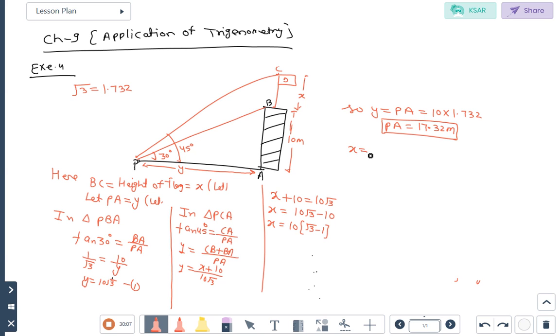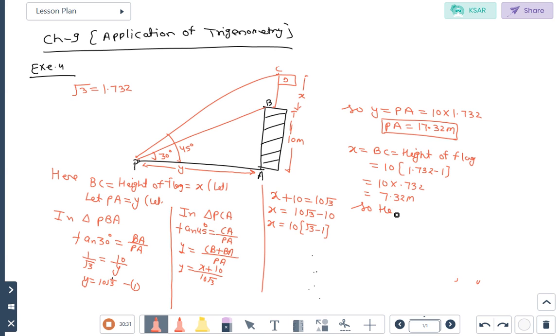And second, X is equals to BC is equals to height of flag, which is equals to 10 root 3 value 1.732 minus 1, 10 times 0.732, that will come 7.32 meter.